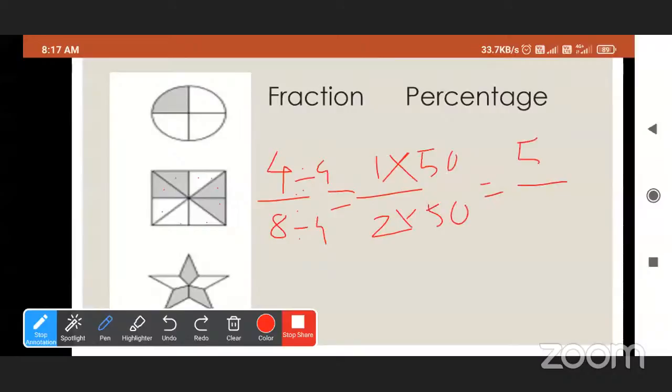So 50 upon 100. So how many percentage? Half part is colored, so percentage is 50%. See here, when we get the denominator as 100, the numerator is the percentage. So here it is 50%.